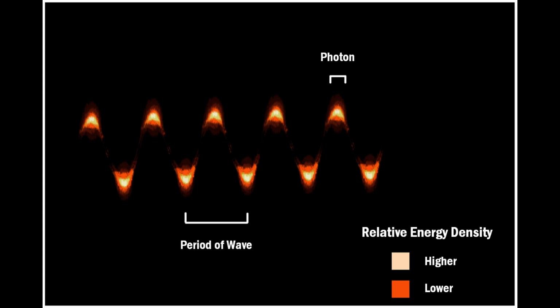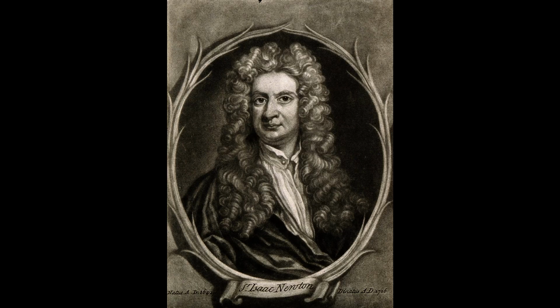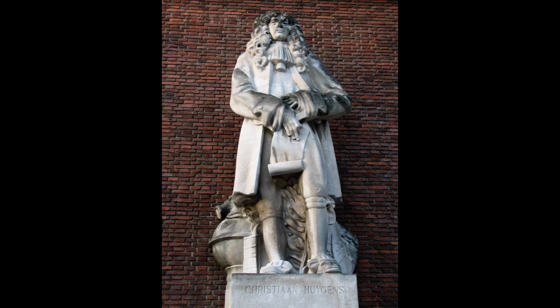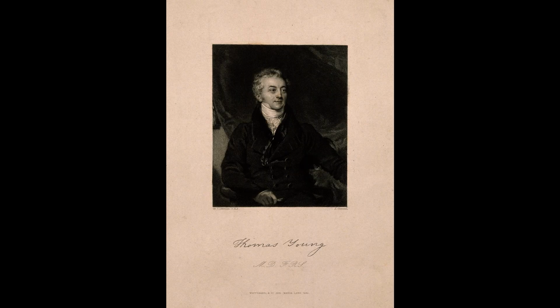So did scientists believe Isaac Newton's corpuscular theory or Christian Huygens' wave theory? Well, scientists decided to believe in Isaac Newton's corpuscular theory at the time because Isaac Newton was such a well-known scientist. Note that Isaac Newton's corpuscular theory was indeed incorrect because it couldn't describe all the phenomena associated with light. But scientists did decide to support it because he was a well-known and respectable scientist. This does not mean that Christian Huygens' theory was wrong, because as we will see later, Thomas Young showed that light can actually be a wave.